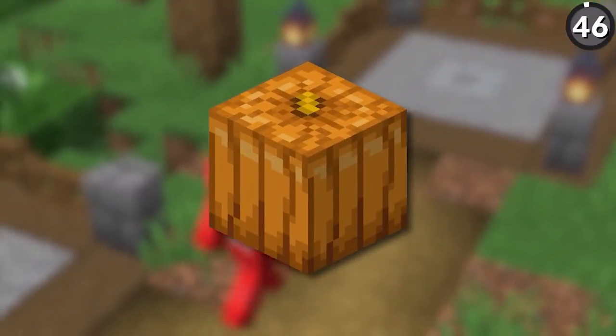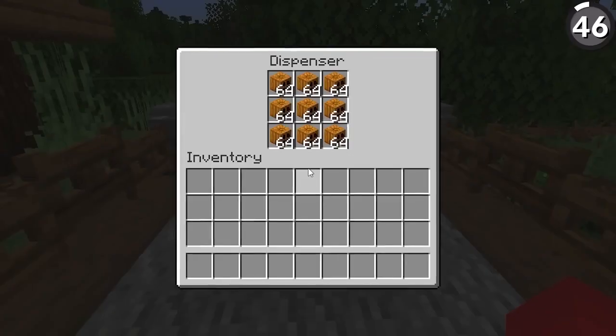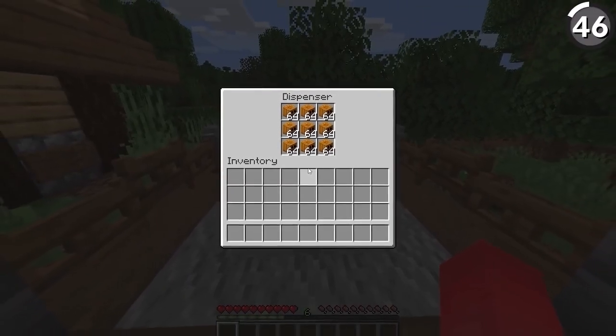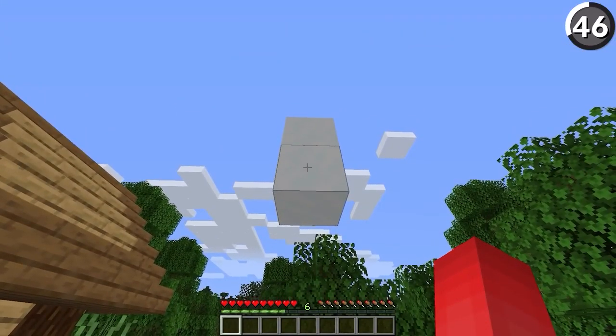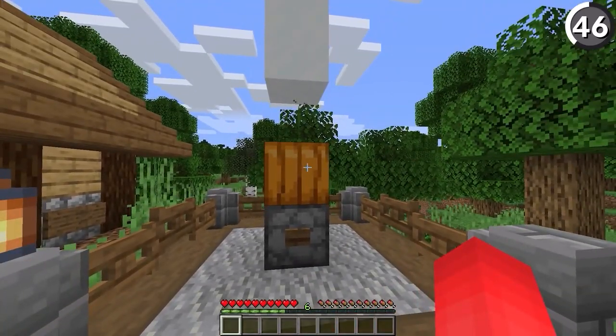If you're tired of placing pumpkins, then don't worry, dispensers will do it for you. The reason this works is based off a snow golem trick. But instead of having the pumpkin set up on top of 2 snow blocks, you have those 2 snow blocks a little further off where it actually can't build a golem.